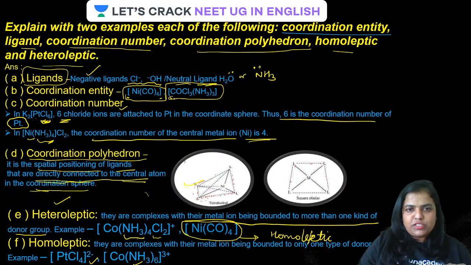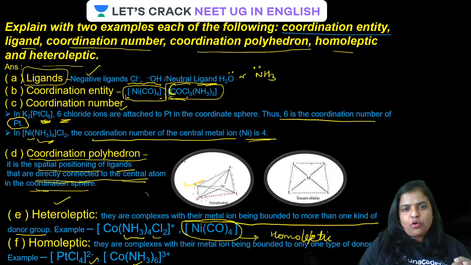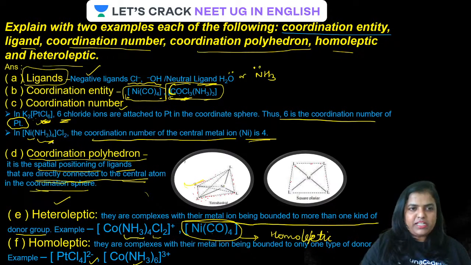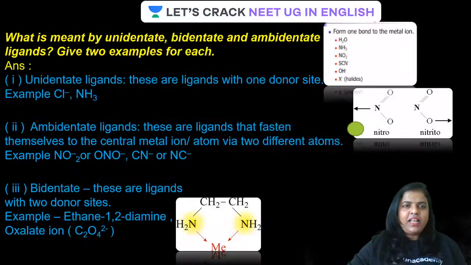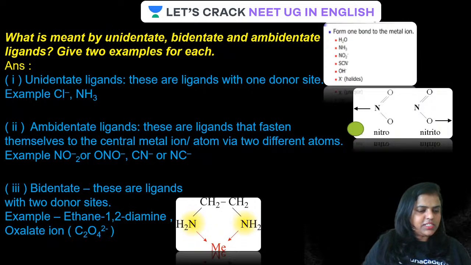This particular one is also cobalt. Cobalt is having chlorine as well as ammonia, so it is also heteroleptic, whereas this one is homoleptic. This particular one is also homoleptic, and this is also homoleptic. All clear, guys? Let's have a look at the next question.